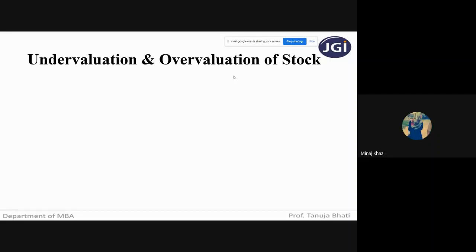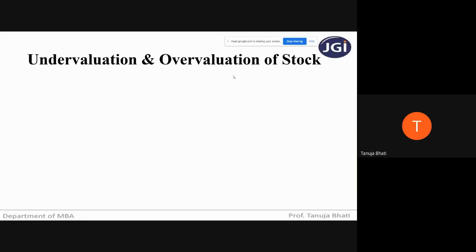Yes, ma'am. Okay. So now, suppose there is an undervaluation or overvaluation of a stock, what is the adjustment or treatment you need to give? Before I show you what the solution is, it is very simple. I want you all to answer it. Okay.